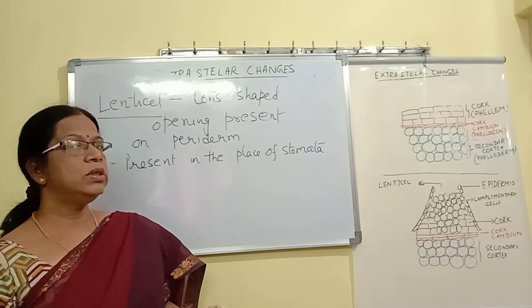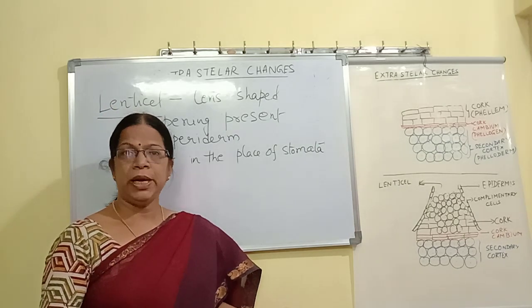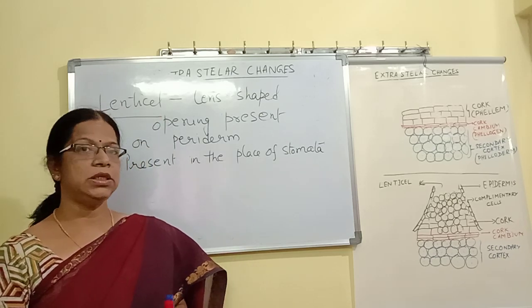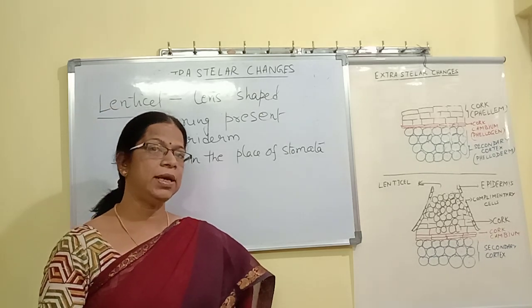All of you know what is stomata. Stomata mainly help in exchange of gases and also transpiration. These two are the main functions of stomata.